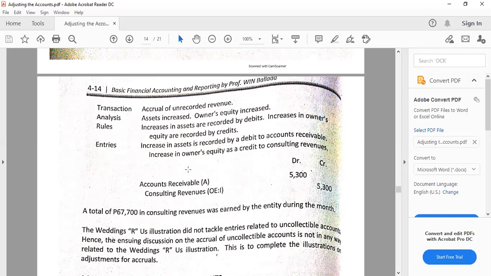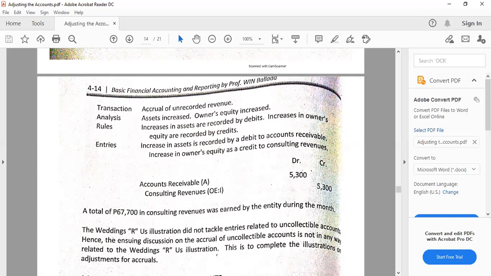However, if these are additional income, for example, a certain business organization that extends money to certain officers, employees, or other organizations with interest, then the adjusting entry will have to debit the interest receivable and credit interest income, not accounts receivable, because interest is just other income. So how do we know if it is other income? If that is not the main line of operations of the business. And I hope that that is clear.